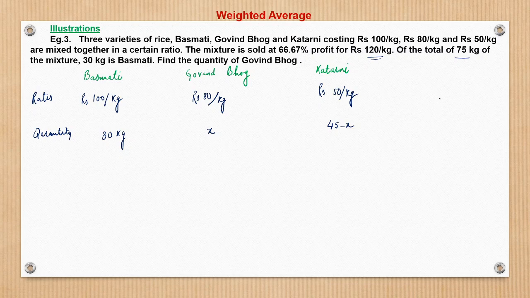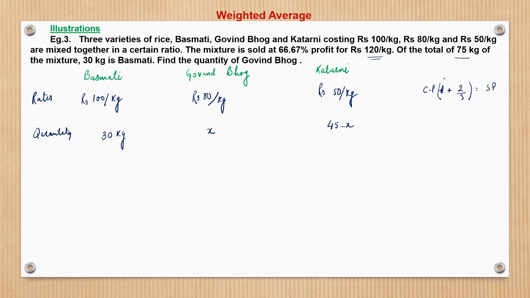66.67% profit. So if, let's suppose, cost price is CP, what would be the selling price? Selling price would be CP into 1 plus profit percentage, and 1 plus 66.67% we can write as 2 by 3. This is equal to selling price, right?